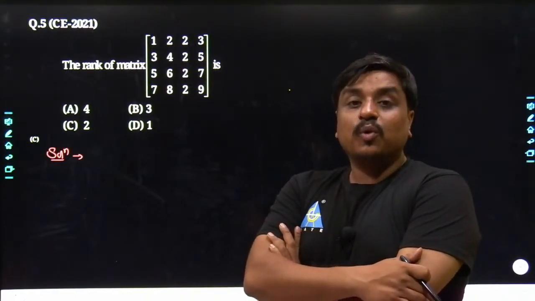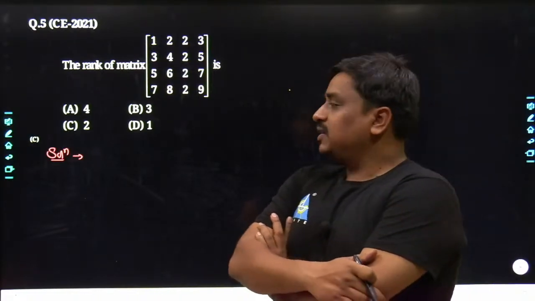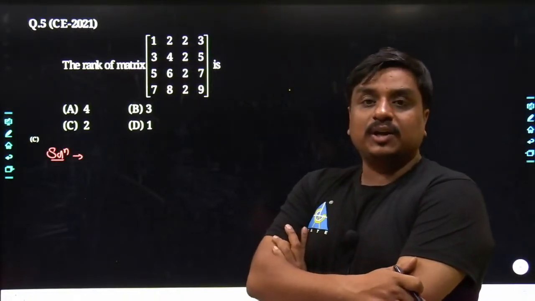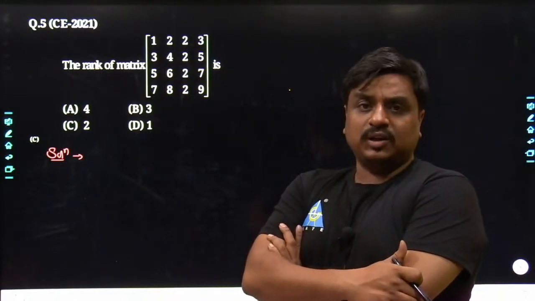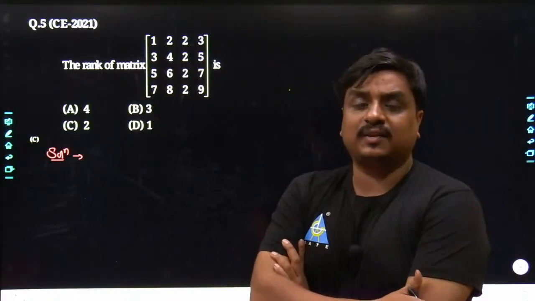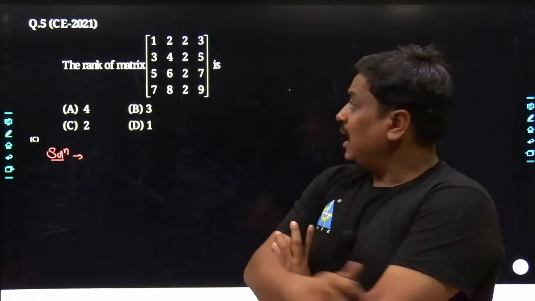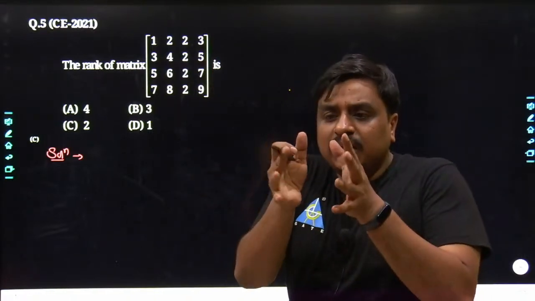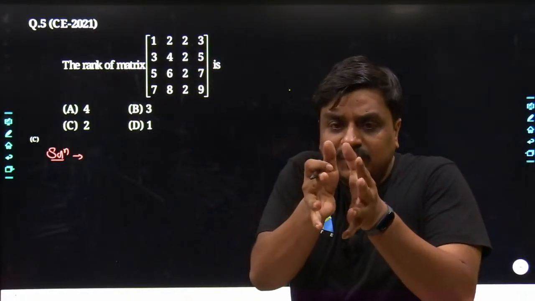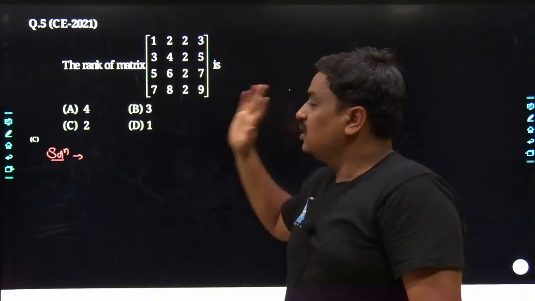Even a few more rows could be linearly dependent. So whenever you have a matrix problem where the order is more than 3 cross 3 and you have to calculate its rank, I would always suggest using your aptitude and trying to make a linear relationship between the rows and columns. If one is found, you can say the rank can't be 4.